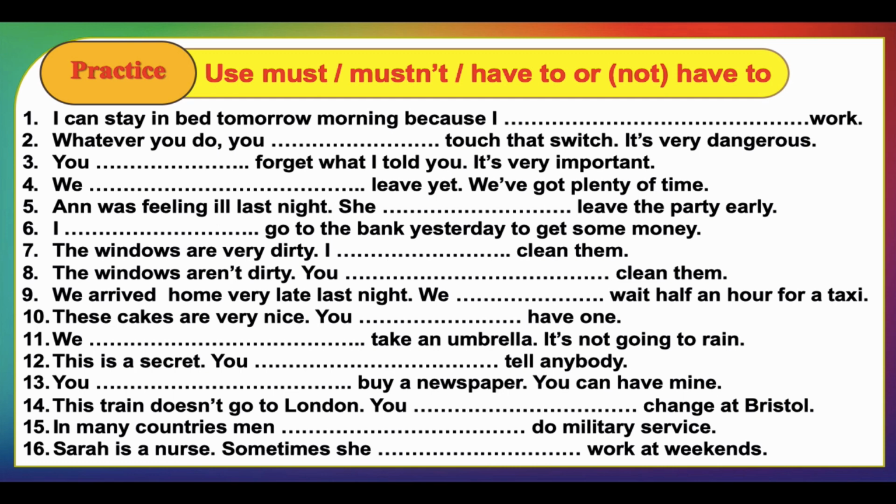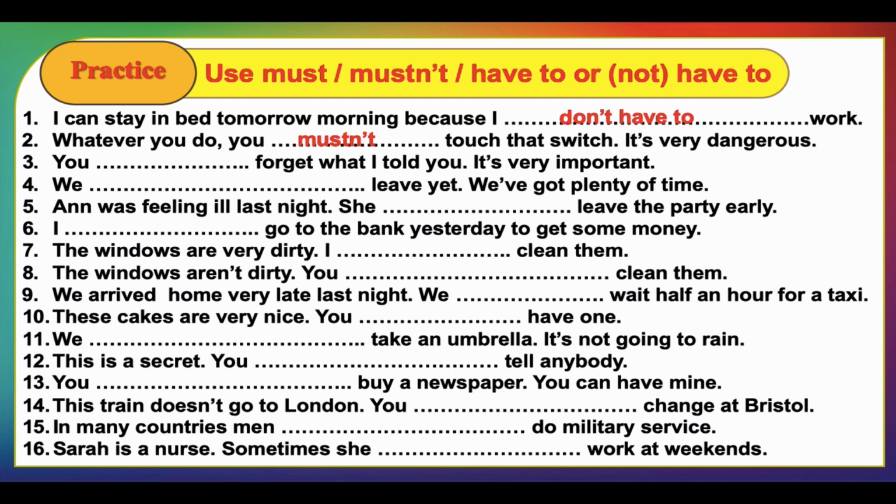I can stay in bed tomorrow morning because this comes from outside. Because if he has work, he cannot stay in bed. But here, because he doesn't have any work, you should say, I don't have to work. Whatever you do, you touch that switch, it's very dangerous. So this is an obligation from someone, okay? And when we have an obligation over someone, we should use must, okay? So whatever you do, you mustn't touch that switch.